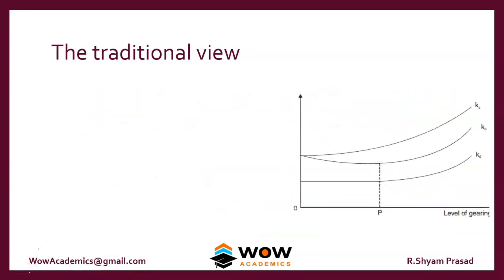So this is another chart regarding the traditional view. Here we have KE, KO and KD. KD refers to cost of debt, KE refers to the cost of equity, and KO refers to overall cost. Overall cost, or the WACC. That's what it is indicating.